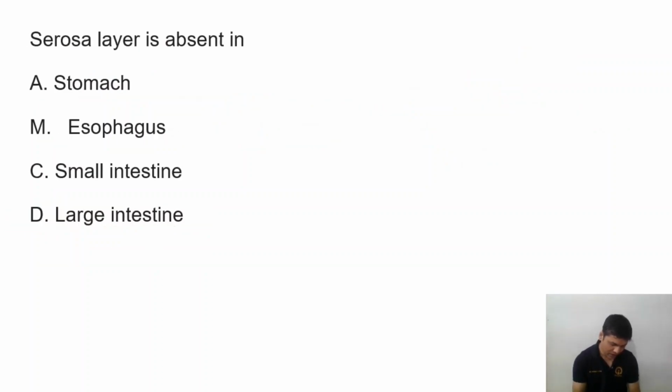Then the question: serosa layer is absent in, the answer is esophagus. So here the simple answer, serosa is absent in the esophagus. Other structures have serosa, but in the esophagus it is absent. So esophagus will be the answer.